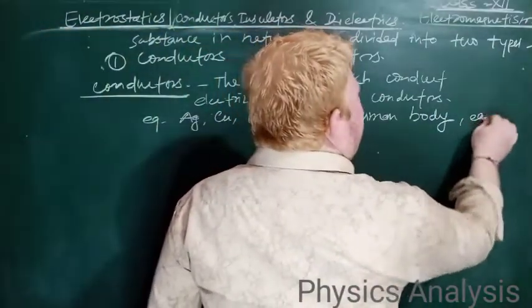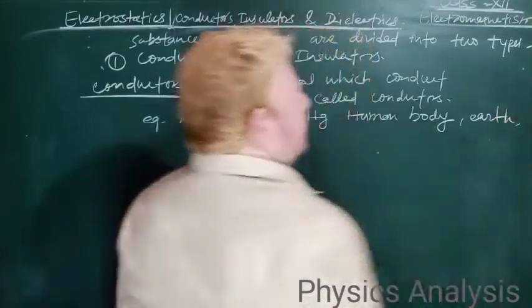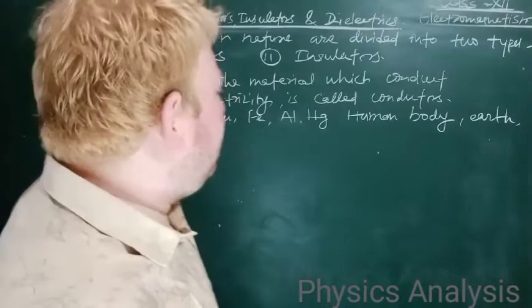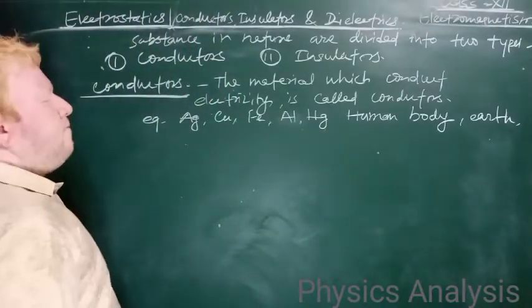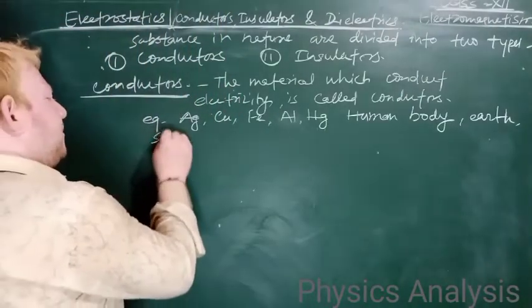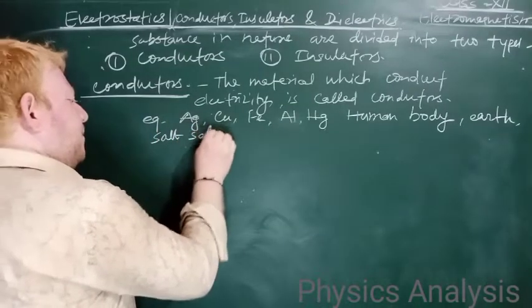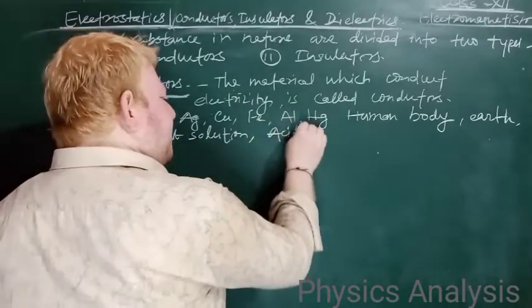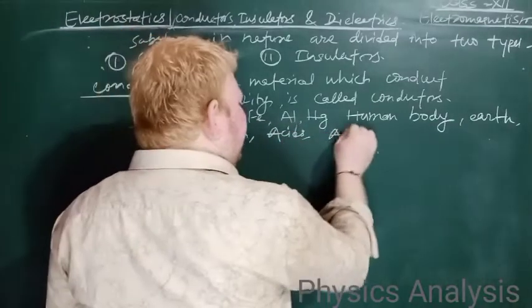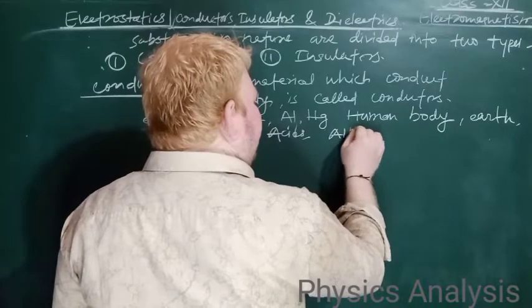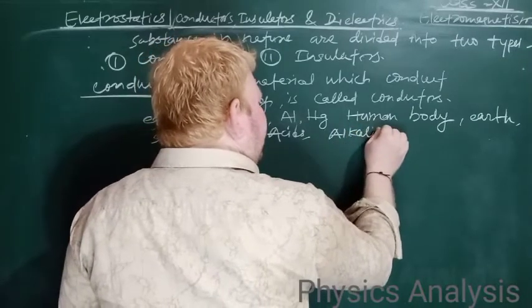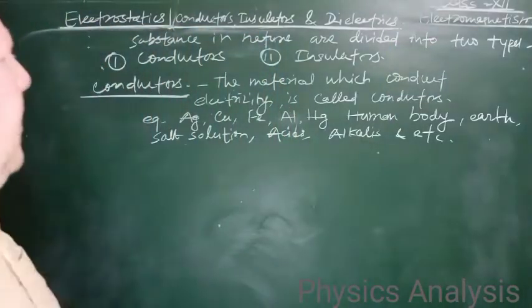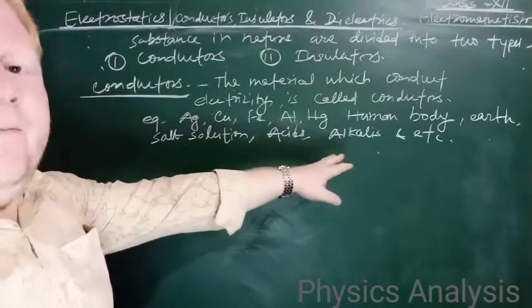Earth is also a conductor. Of course, the human body also. Salt solution, acids, alkalis, and so on. So children, these are conductors, right?